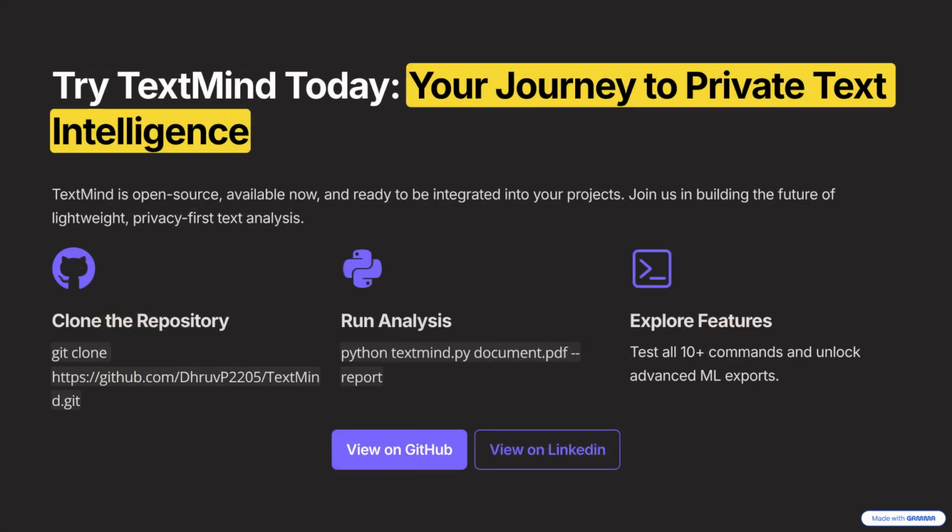Want to try TextMind? It's simple. Clone the repo, run the command, and start exploring. You can export data, contribute improvements, or even integrate it into your own tools. Visit our GitHub and join the TextMind community.